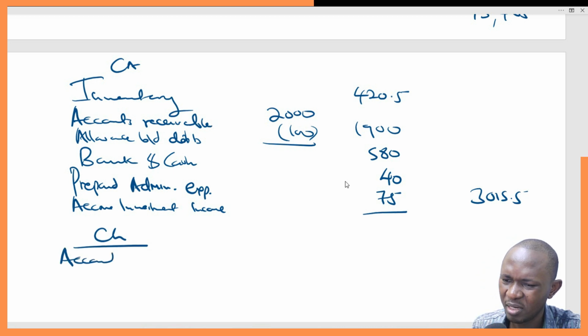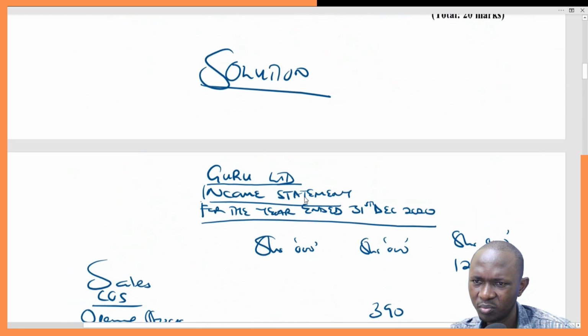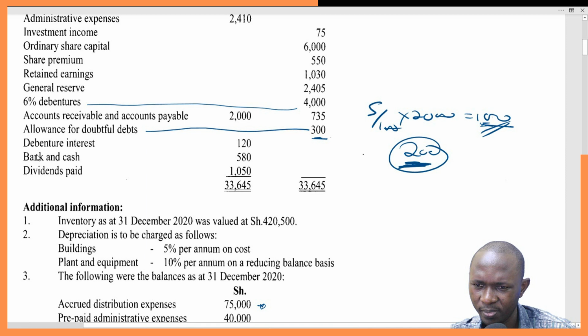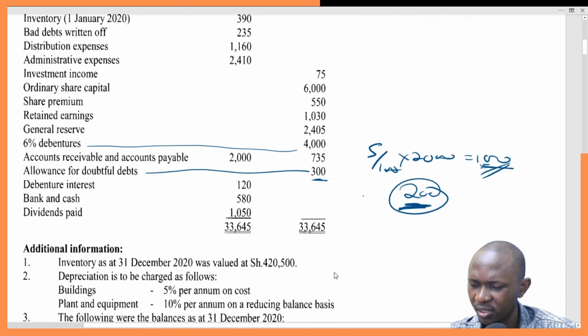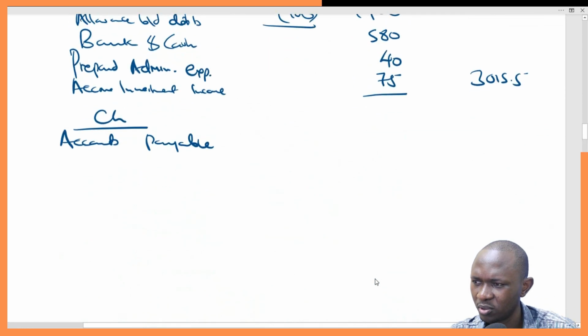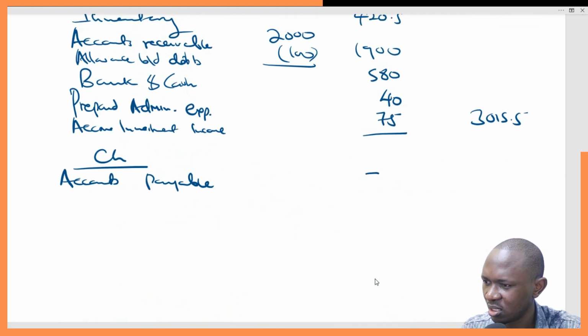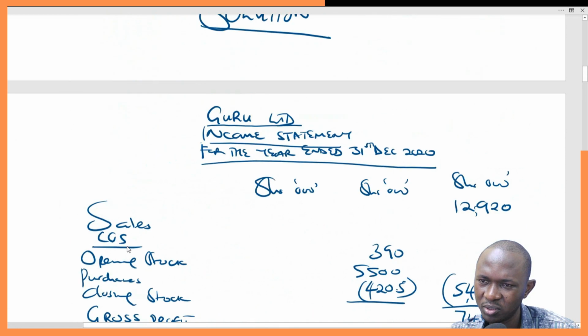Under the current liability, we have the obvious accounts payable. So let's go check the figure. Accounts payable is here, 735. So let's pick that one. That's very obvious. Accounts payable 735. I hope it's not the only one. It cannot be the only one because we have some outstanding.